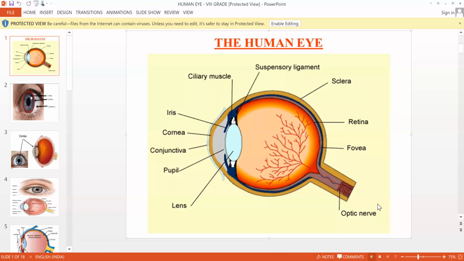So what is the next topic, children? The human eye. So you know what are the functions of the eye? Everybody likes the eye, right? Because the eye is a very interesting part of the human body. Without eyes, can we imagine our life? Everything will be black. Our life will be in complete darkness without the eye, isn't it? So the eye plays a very important role in our day-to-day activities. Our day begins with the eye and our day ends with the eye. Without the usage of eyes, we cannot imagine even a single day of our life.